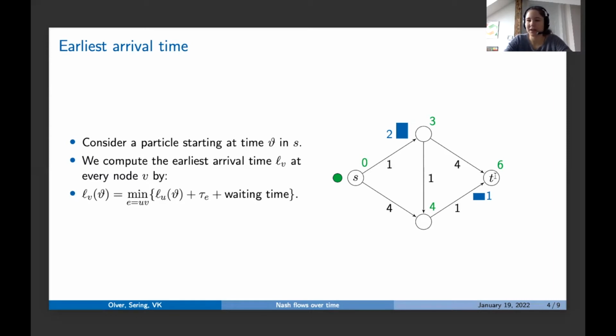This definition gives us, on one hand, the earliest arrival times, and thus the time when the particle can be here at the earliest, and what situation is interesting for this particle. So how does the network look here at time 4? And on the other hand, it helps us to separate the arcs into 2 sets. One set is the set of active arcs, and the other set is the set of inactive arcs. Active arcs are exactly the arcs that attain this minimum here, so in this example, all arcs except this one. And inactive arcs are arcs that do not attain the minimum, and thus arcs that do not lie on any shortest path.